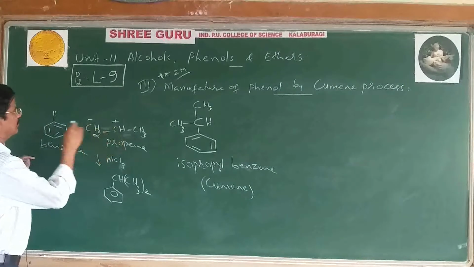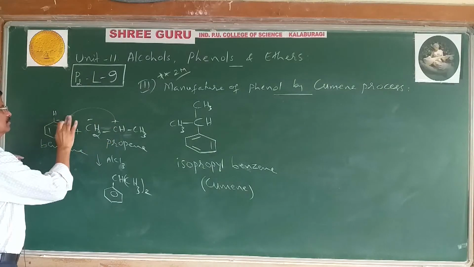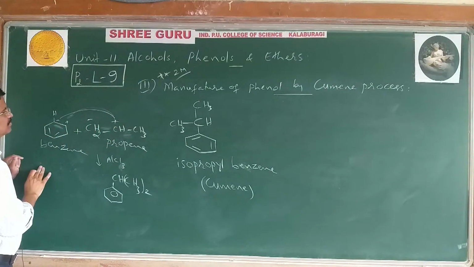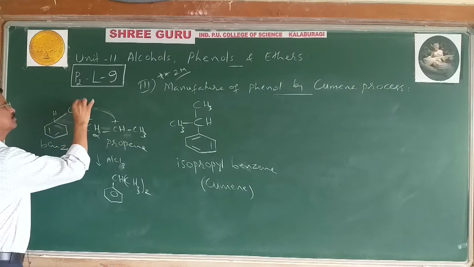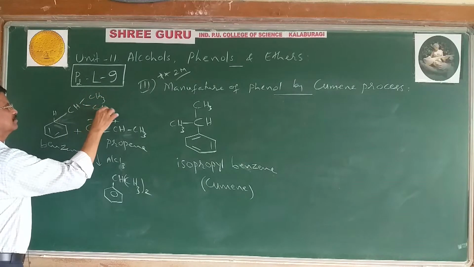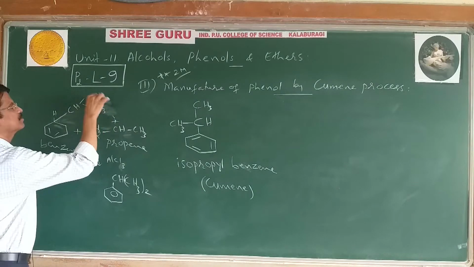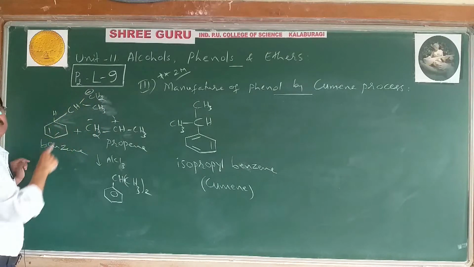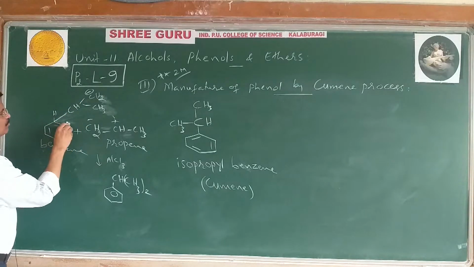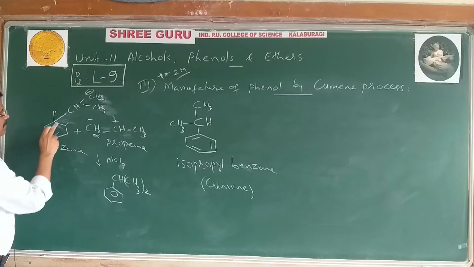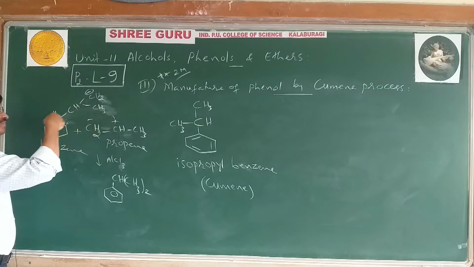Next, now it attacks the benzene ring. See here, make it negative, positive. This plus attacks this carbon. Then we get CH3, CH3, CH, with the minus as it is. An anion is formed. Now it attracts, this is negative, this is positive, means electrophilic attack occurs. It is said to be electrophilic attack on the benzene.